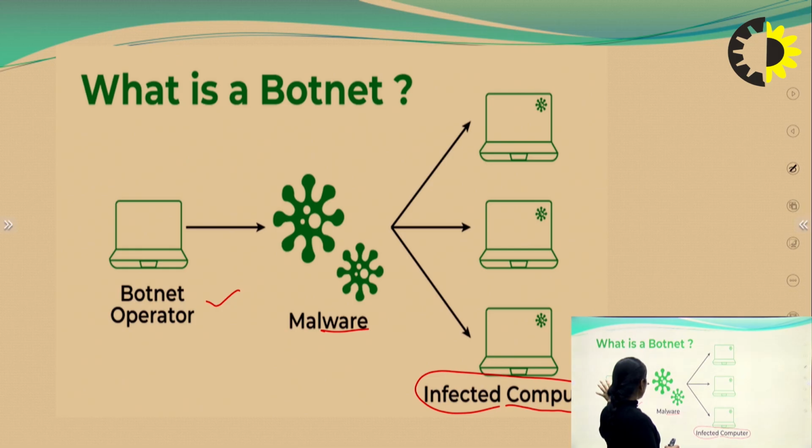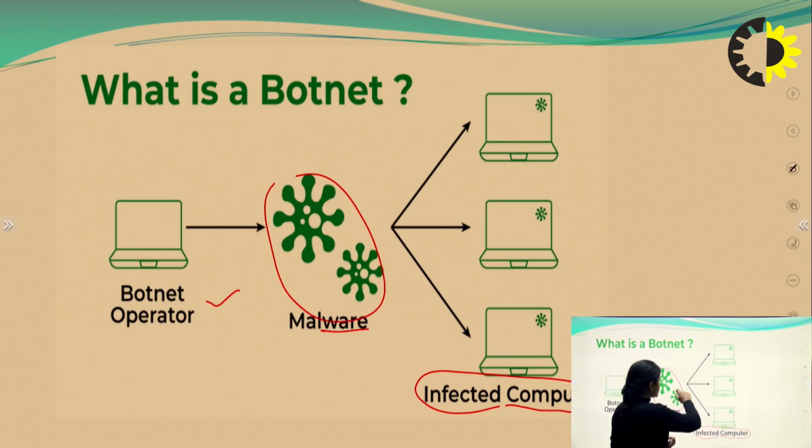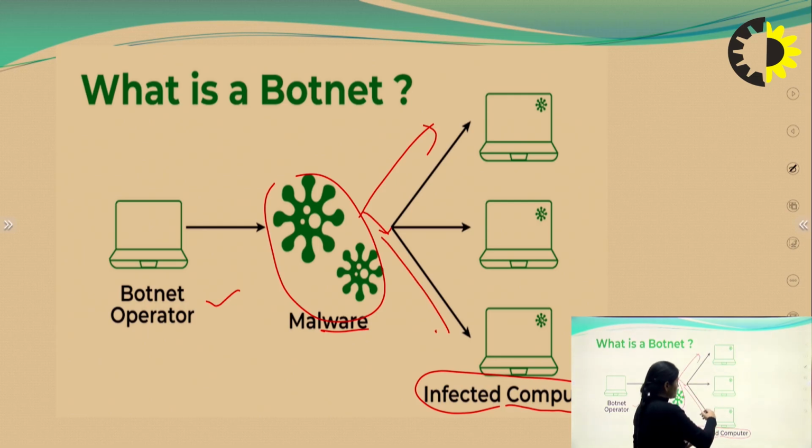First, this is the botnet operator. From the operator, we can understand that the main functioning or initiation of a botnet starts from here. Then these are the malwares, some types of malwares which are installed in the system. Once they are spread, they infect a number of computers. So these are the infected computers. Once the botnet operator plans, these malwares are spread through multiple computers.